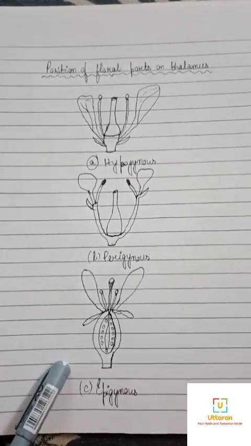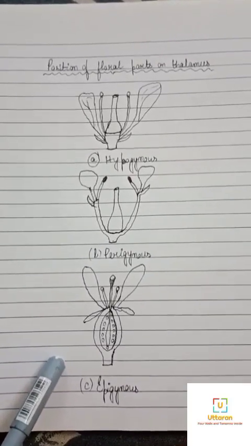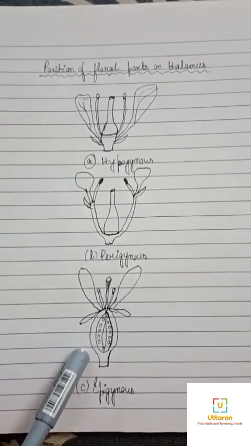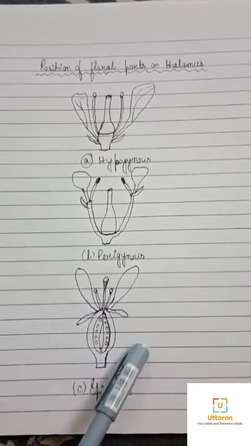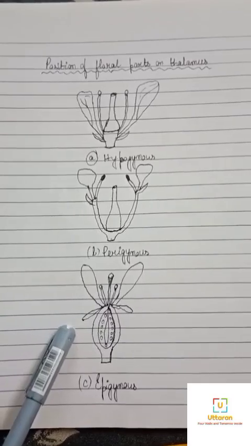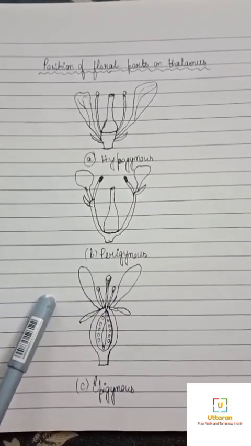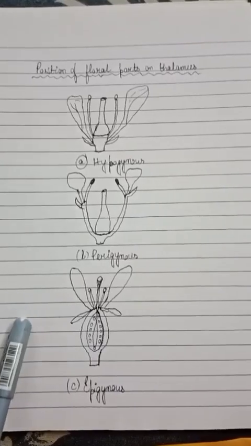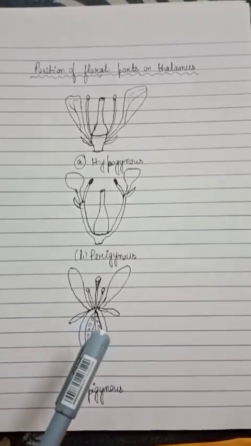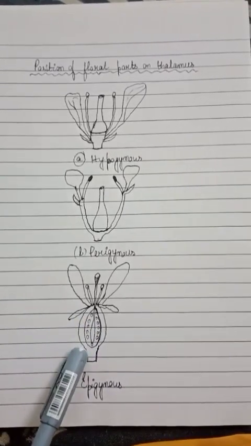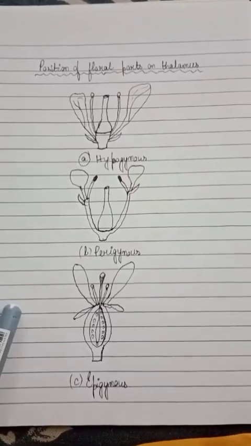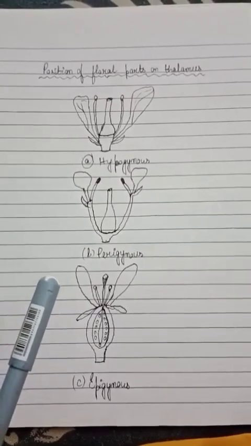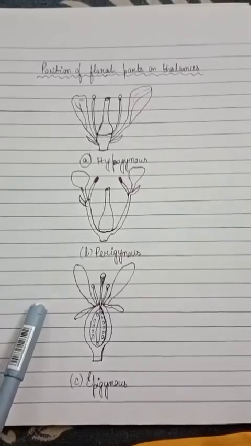Lastly, in epigynous flowers, the margin of the thalamus grows upward, enclosing the ovary completely and getting fused with it. The other parts of the flower arise above the ovary. Hence, the ovary is said to be inferior, as in flowers of guava and cucumber, and the ray florets of sunflower.